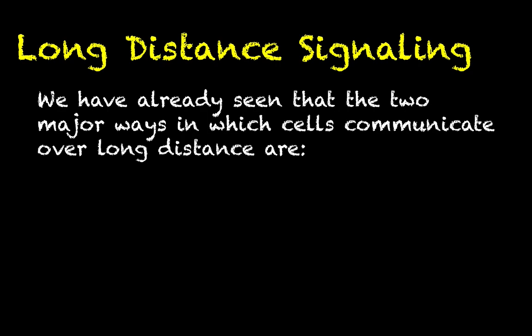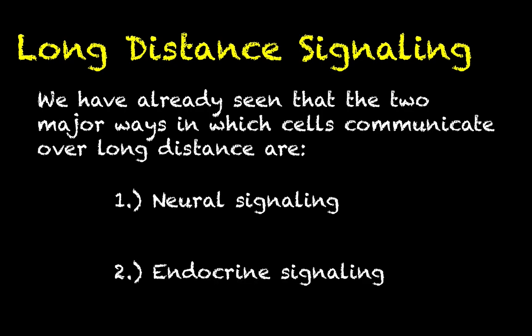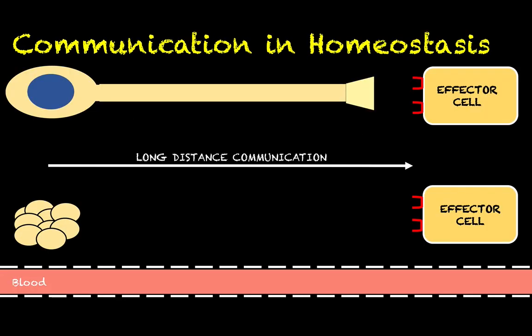So what we're going to start focusing on here as we delve into the endocrine system is long-distance communication, of which endocrine signaling is one of two different types of long-distance signaling. So we've already covered that we have two types of long-distance communication that we can achieve in the body, one being neural communication, which will be the focus of future videos in which we talk about the nervous system, and then endocrine signaling, which is going to be our focus for now, in which cells communicate with each other by sending hormones through the bloodstream.